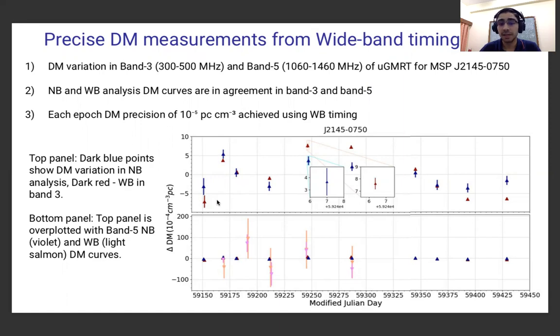So what we see here in band 3, narrowband and wideband DM curves match very nicely for the two analyses. Also, here we see band 3 as well as band 5 match very nicely for the wideband and narrowband techniques. And for this pulsar, we are regularly getting a DM precision of 10 to the power minus 5 for each individual epoch.